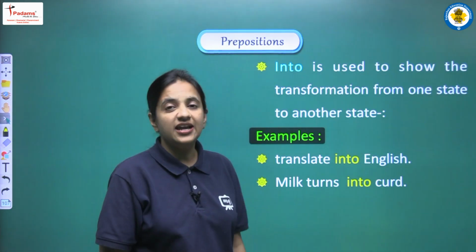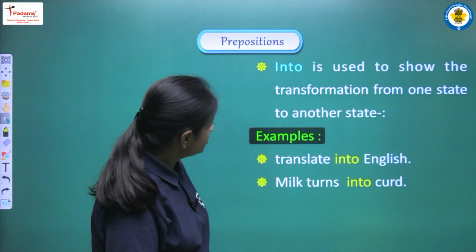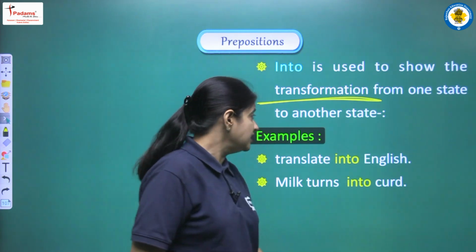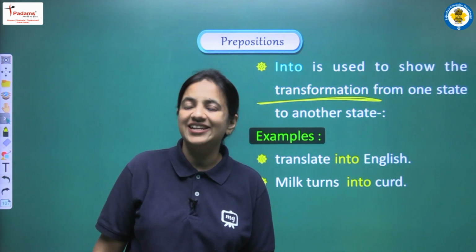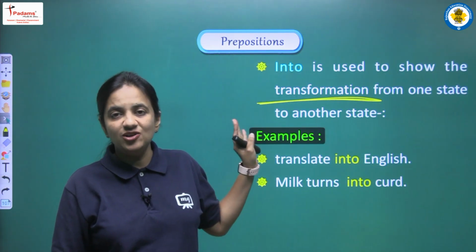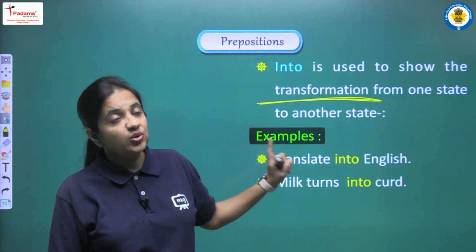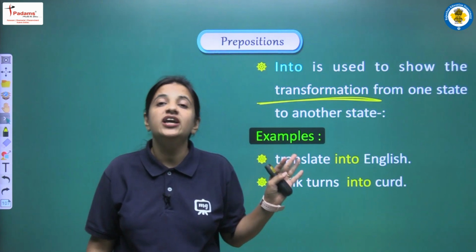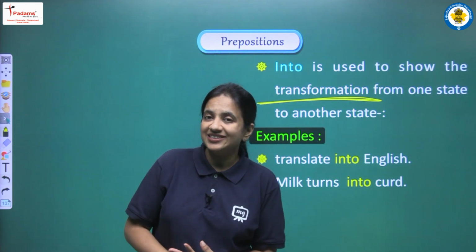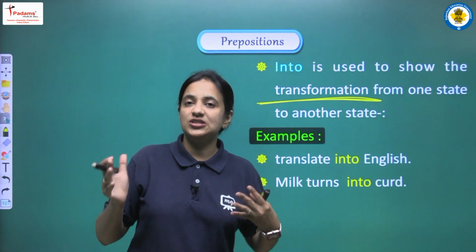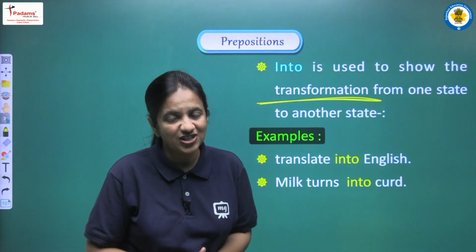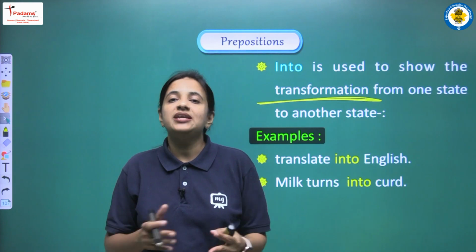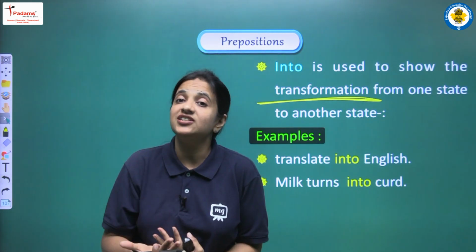Now let's see another use of into. Into is used to show the transformation from one state to another state. It is also a very important use of into, where into is used to show the transformation. So whenever we talk about transformation, then also we have to use into. Now the question is, what does transformation mean? Transformation means we change the form of something.